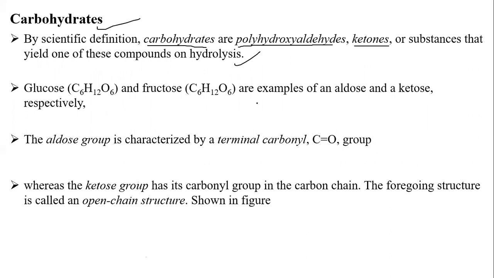Glucose and fructose are the examples of aldose and ketose. You know what aldose is. Based on functional groups, the presence of the keto group or the aldehyde group, in which chain and at which carbon atom it is present, glucose and fructose are defined. So glucose and fructose are examples of aldose and ketose respectively. Glucose is the example for the aldose, fructose is the example for the ketose.